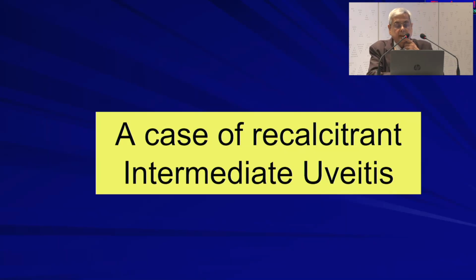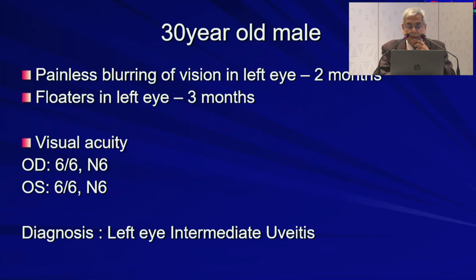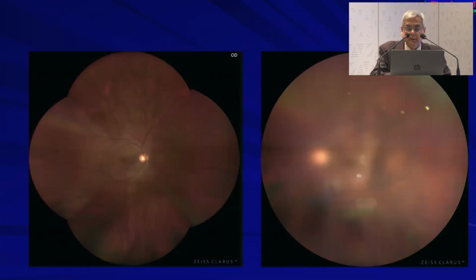I end with a case of recalcitrant intermediate uveitis. This is a 30-year-old male with painless blurring of vision in the left eye for 2 months. Visual acuity was normal. The patient has significant vitreous opacity. I thought that this is an intermediate uveitis.